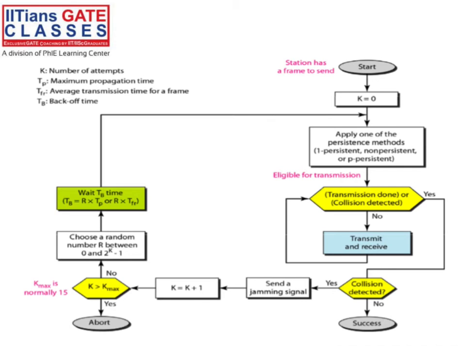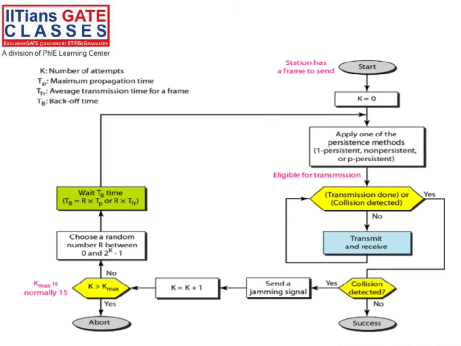If it is idle, then send the frame. If it is busy, again sense the channel and check. If you're sending the frame and a collision happens and you are able to detect it, then again apply the back-off time, wait that much time, and send the frame again.